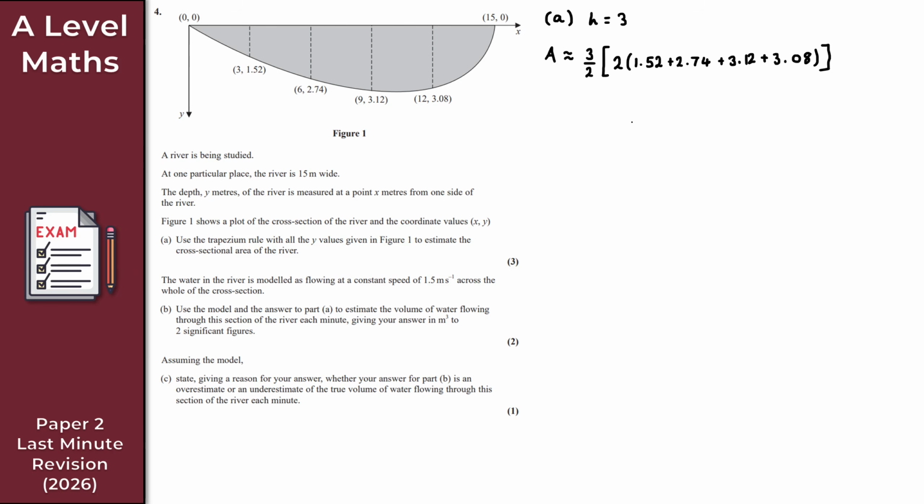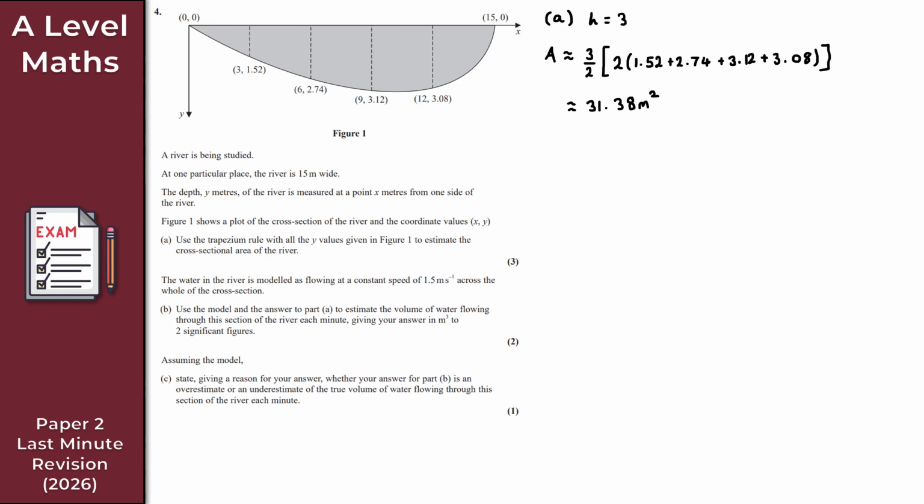At this point, just grab your calculator and put all of this into your calc. If you do this correctly, what you should get is approximately 31.38 for the area. And this is meters, so it's going to be meters squared for the cross-sectional area. And there we go, that's the first part of this question complete.